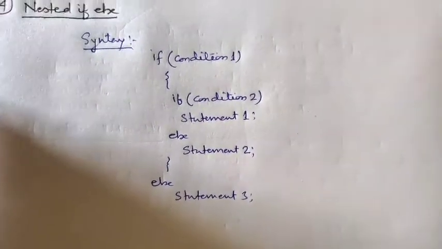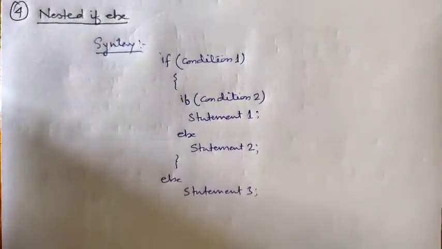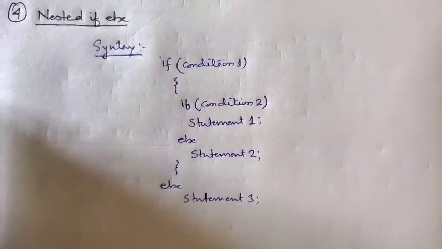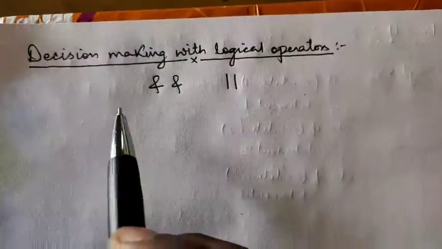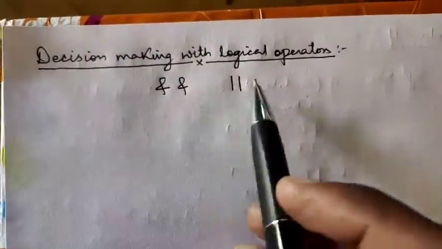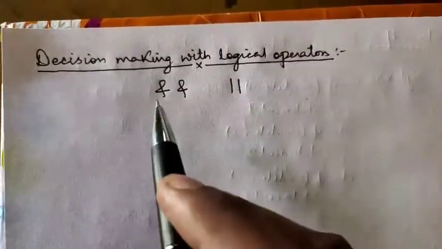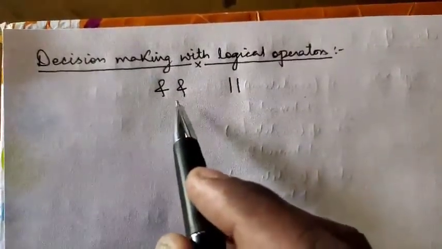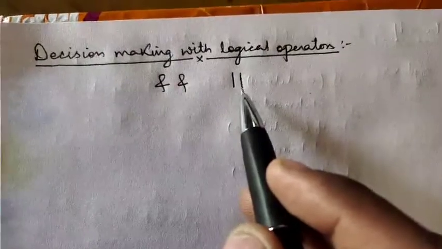Next is decision making with logical operators. Now we will see a new topic, that is decision making with logical operators. This is logical and, and this operator is logical or.